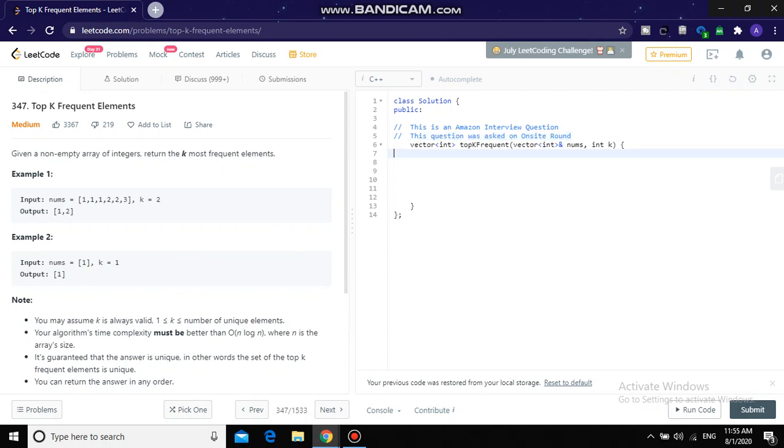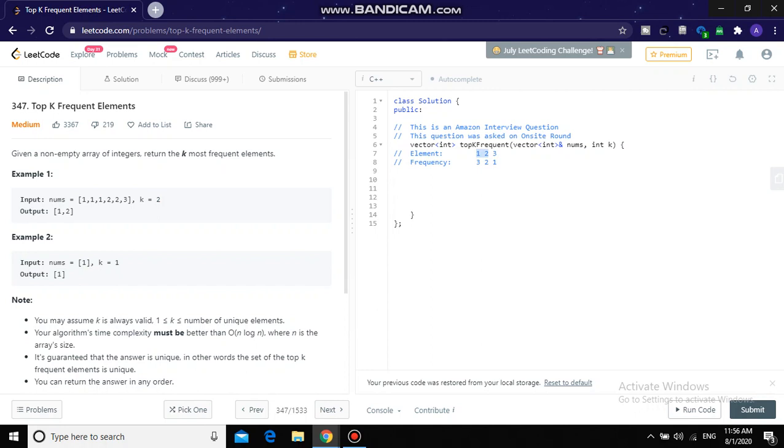So to solve this question, we need to maintain a frequency count for each element. For example, here in example one, the 1 occurred three times, so we wrote this frequency three. 2 occurred two times, and 3 occurred one. So we have to find top k frequent elements. Here the answer is 1 and 2 because they occurred the maximum number of times.